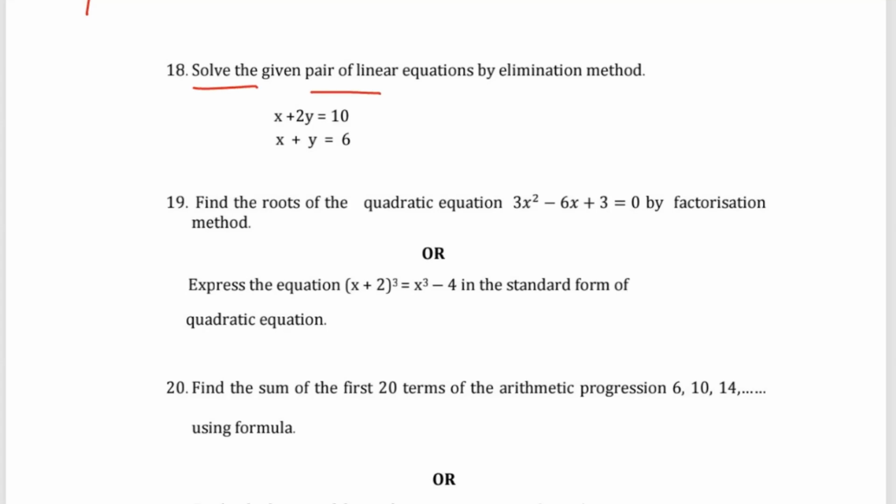Question number 18: solve the given pair of linear equations by elimination method: x plus 2y is 10, x plus y is 6. Question number 19: find the roots of the quadratic equation 3x square minus 6x plus 3 is 0 by factorization method.